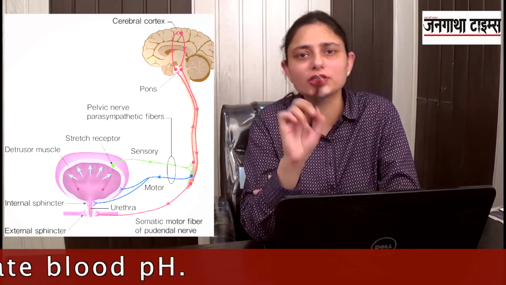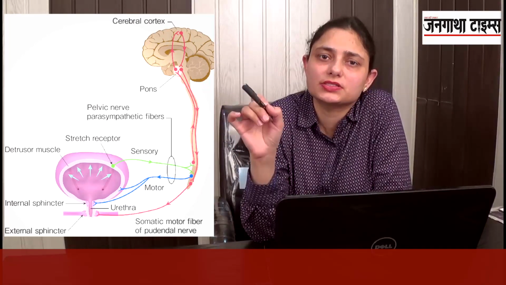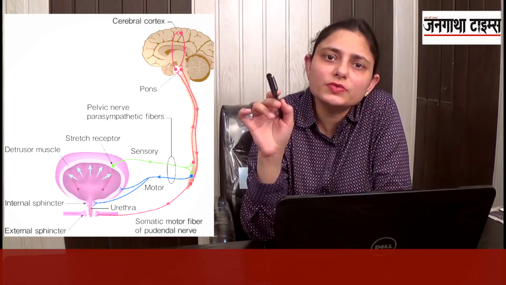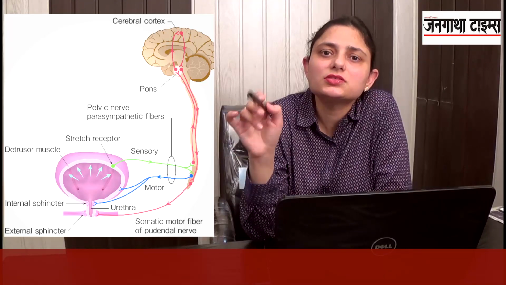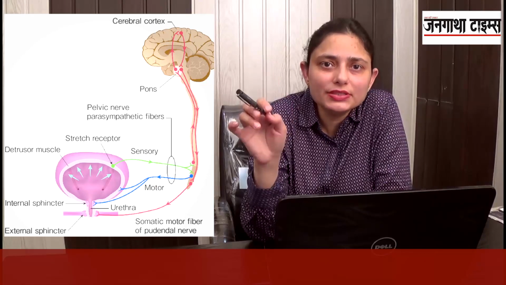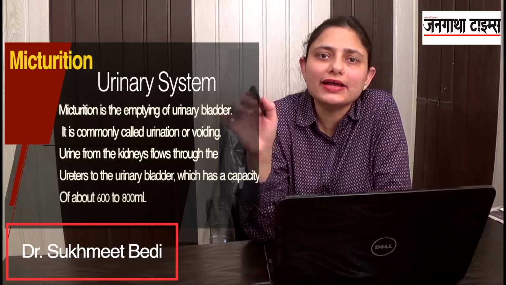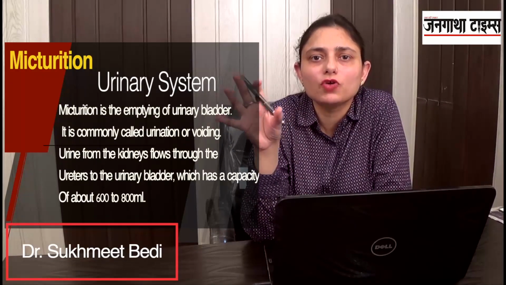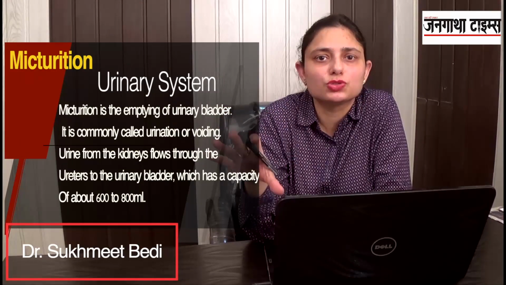The stretch receptors send stimulus to the spinal cord. The spinal cord processes it and sends the impulses to the cerebral cortex, and from the cerebral cortex these impulses are then sent back to the muscles, to the internal urethral sphincter, which opens and the urine is passed out. So that is all about micturition. For the passage of urine or voiding out of urine, we use this term micturition.